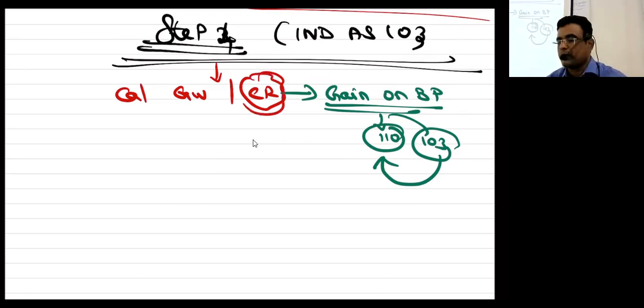Now for this purpose alone, I must have a limited discussion of 103. Maybe 10 minutes or 20 minutes of discussion. Then I will come back to this chapter. In many places, people will advise that after completing 103, come back to 110. But nothing is like that, because I feel 103 is quite easy. 110 may be lengthy, so we complete CFS first.